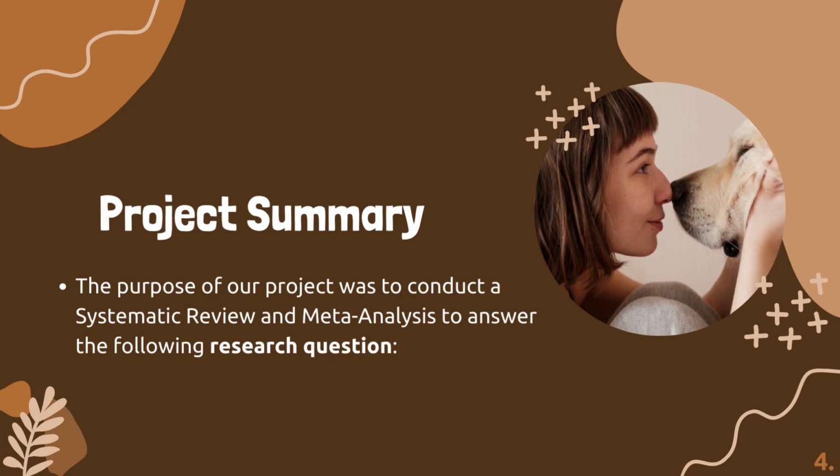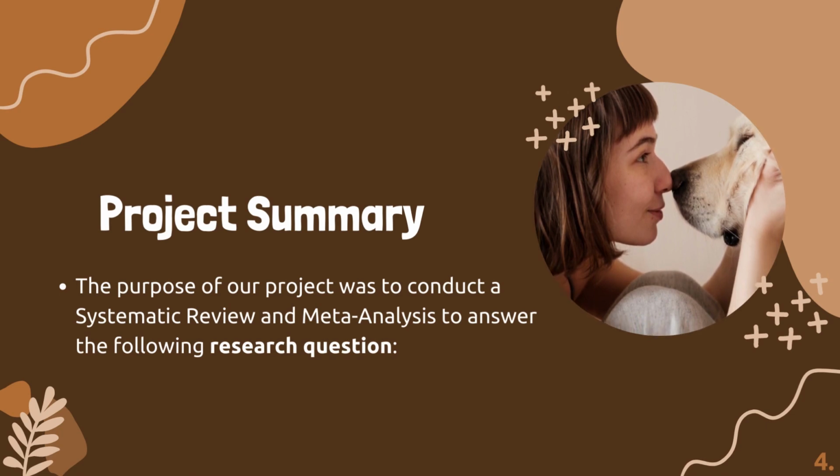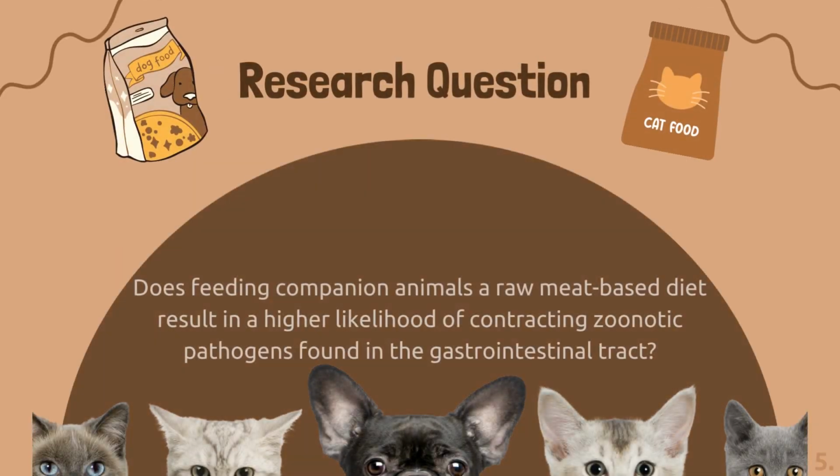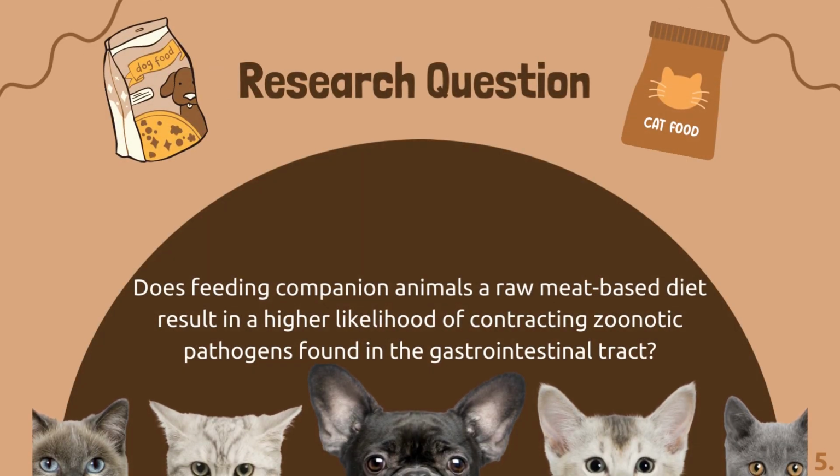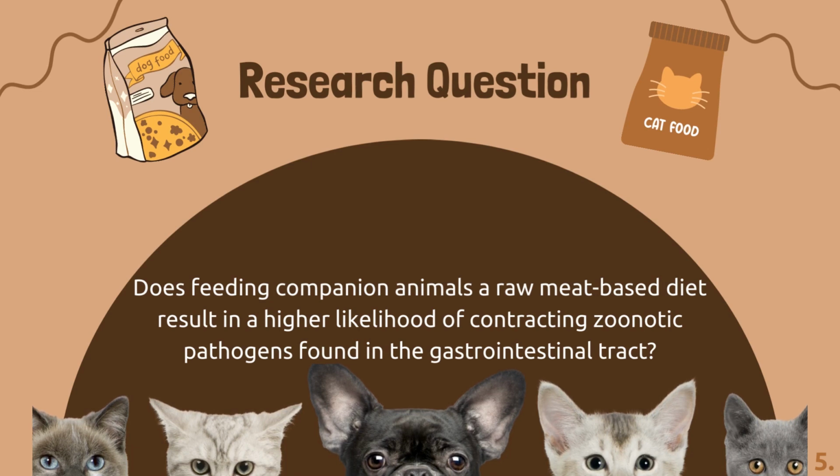The purpose of our project was to conduct a systematic review and meta-analysis to answer the following research question. Does feeding companion animals a raw meat-based diet result in a higher likelihood of contracting zoonotic pathogens found in the GI tract?